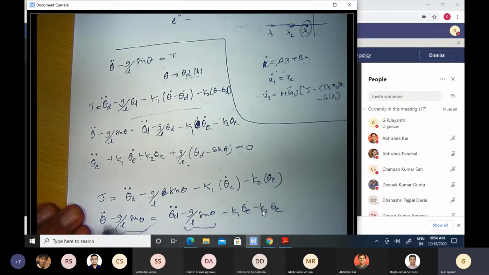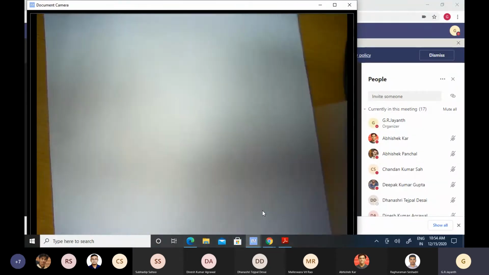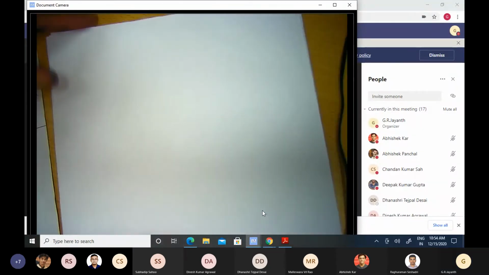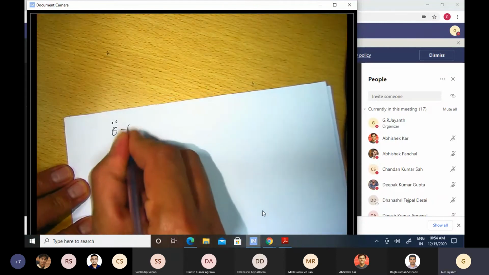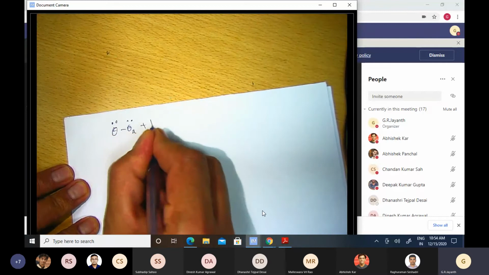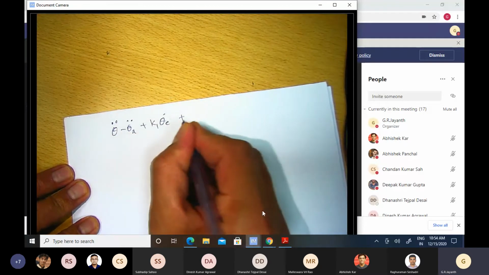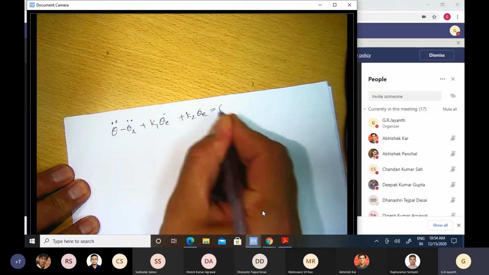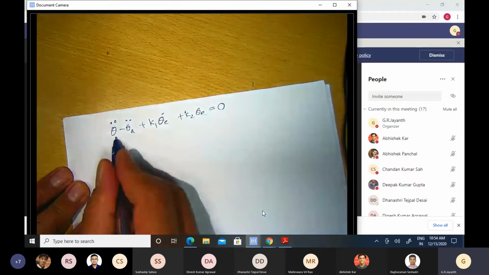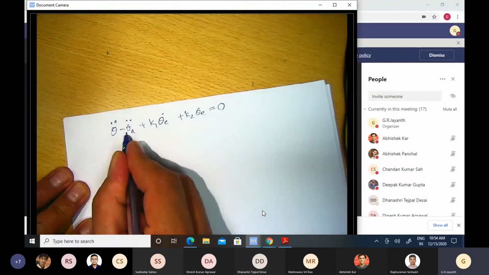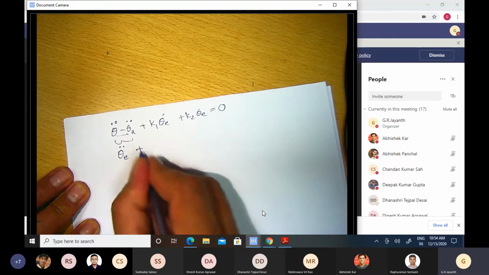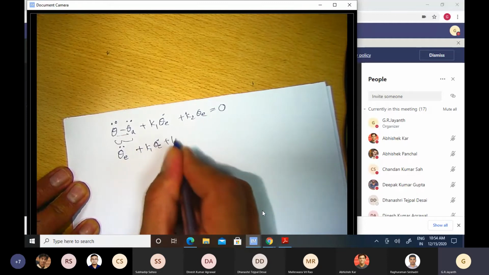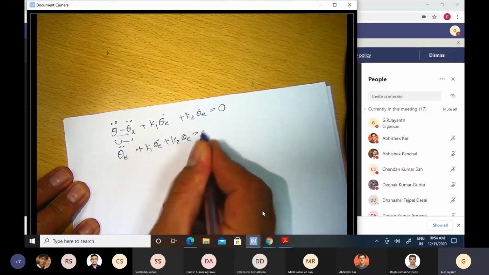Okay, so if I move everything to the left hand side now, I get the dynamics to be theta double dot minus theta d double dot plus k1 times theta E dot plus k2 times theta E is equal to 0. Or this is nothing but theta E double dot plus k1 theta E dot plus k2 theta E is equal to 0.